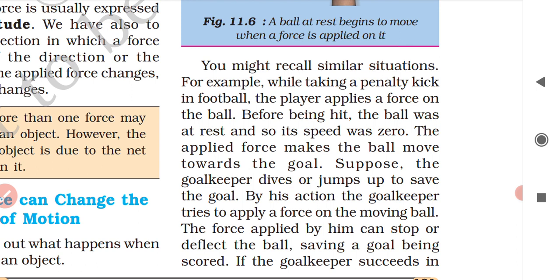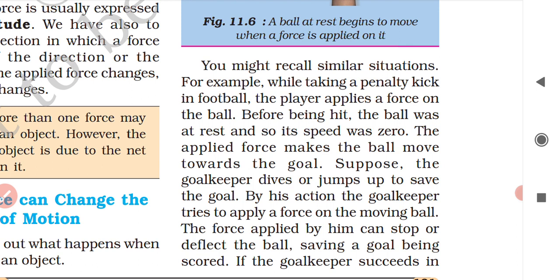When the ball is approaching the goal post and the goalkeeper is there, what does the goalkeeper do? He has to dive or jump over the ball to save the goal, right? That means he will apply force in the opposite direction, opposite to where the ball is approaching from, because he has to stop the ball or deflect it to the other side so that he can save the goal.